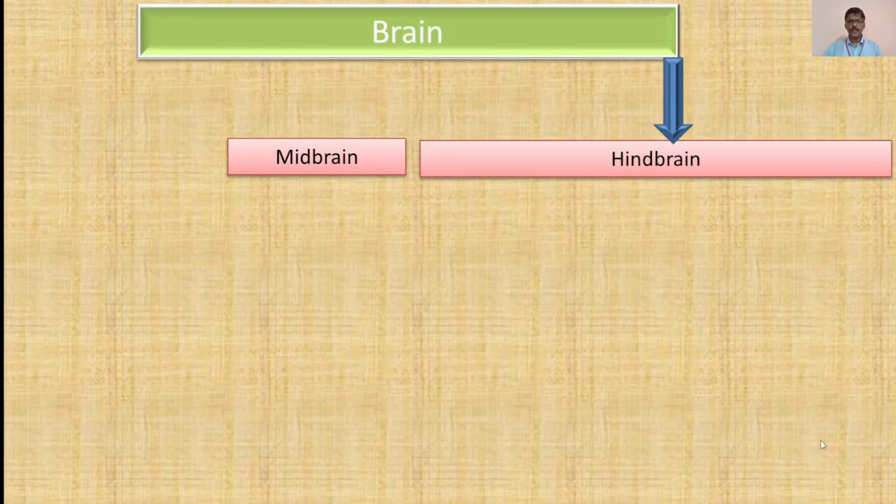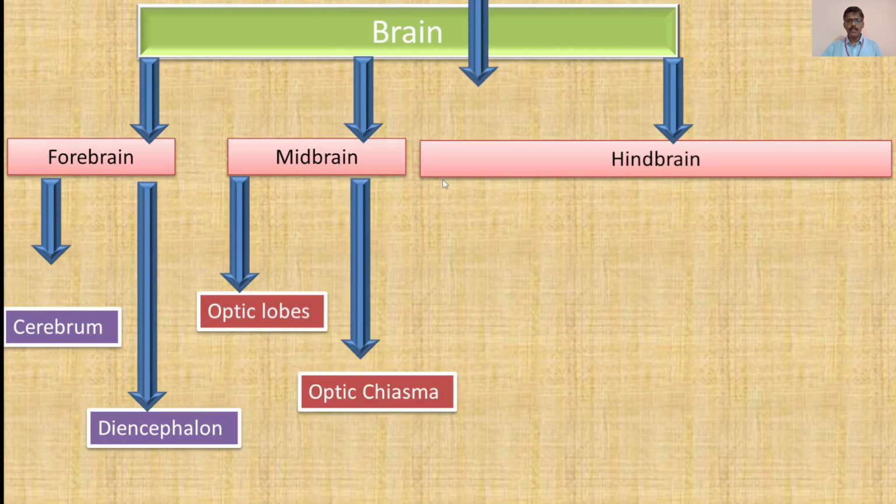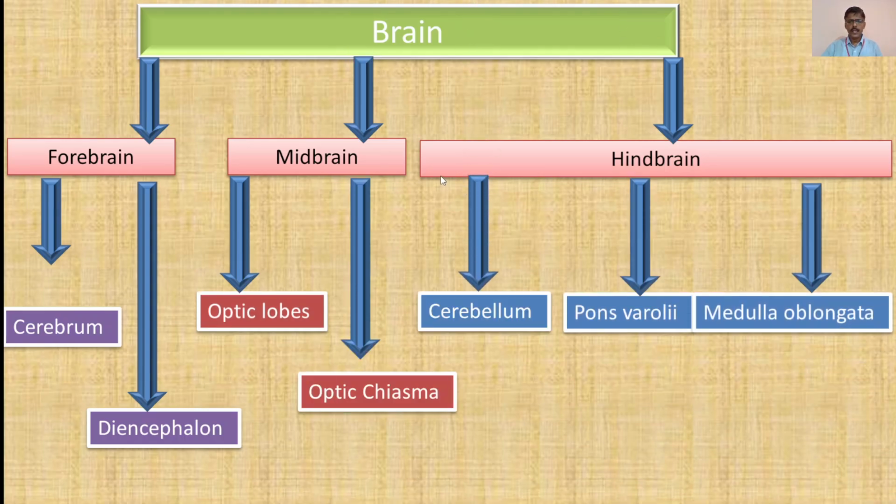Now we will move forward. We will see the various parts of the brain. Now when we study, the brain is broadly divided into three parts, that is forebrain, midbrain, and hindbrain. In forebrain, the first part, which is the major part of the brain and constitutes the major bulk of the brain, is the cerebrum. It is divided into two cerebral hemispheres, and the second part is diencephalon.